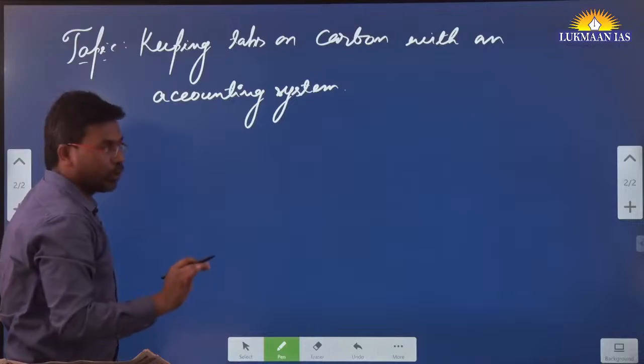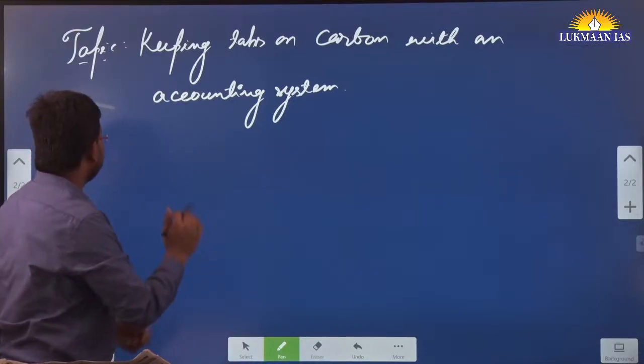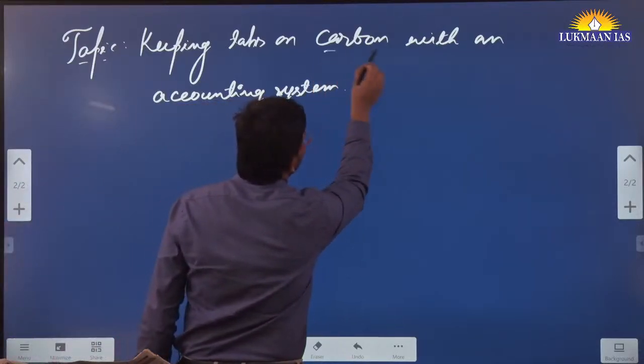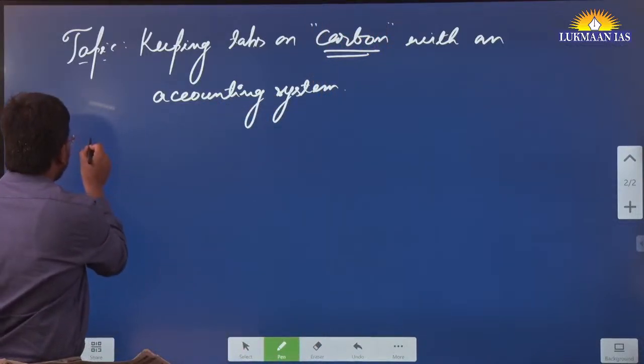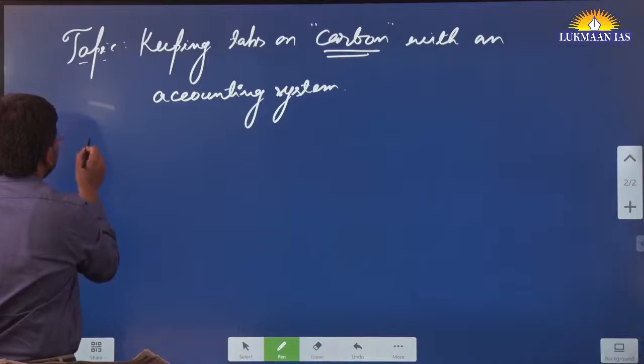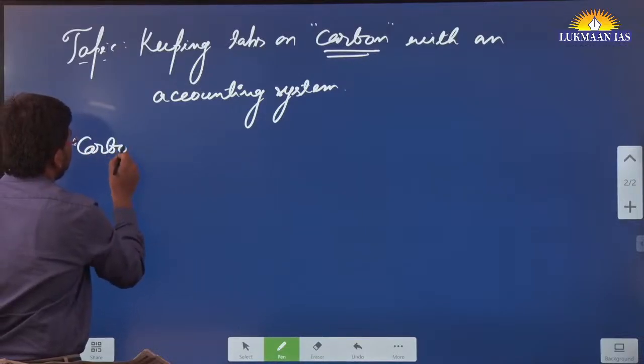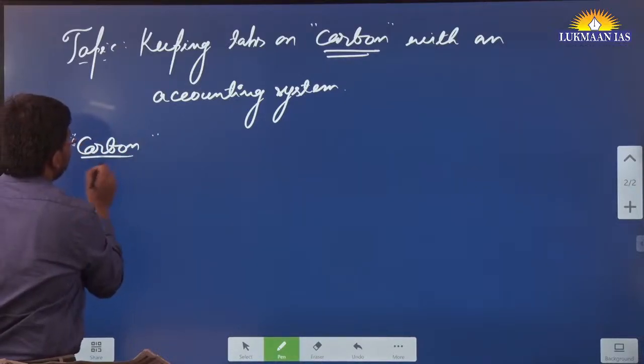Okay. So what they have discussed in this article, now why we give more emphasis on carbon. Okay, we need to understand why we give emphasis on understanding about carbon.